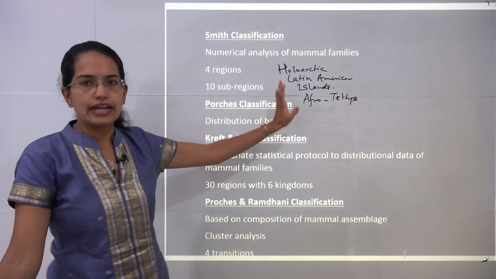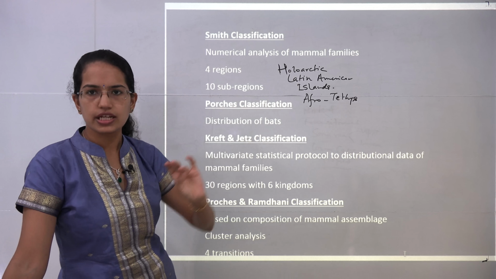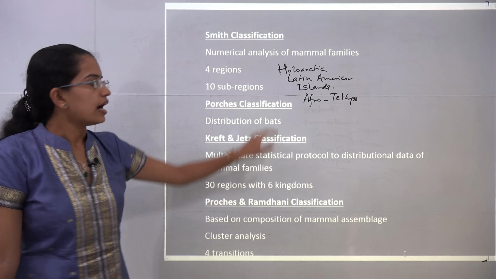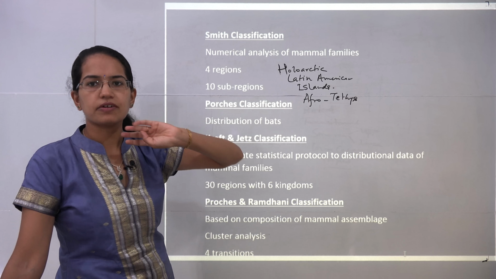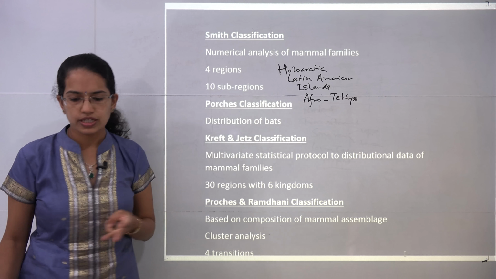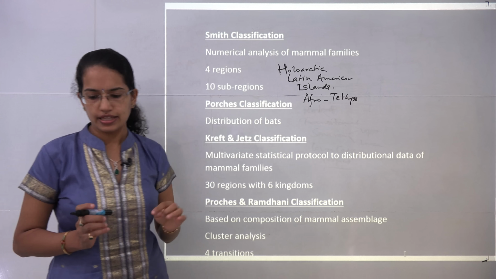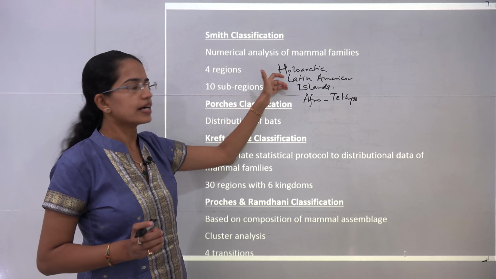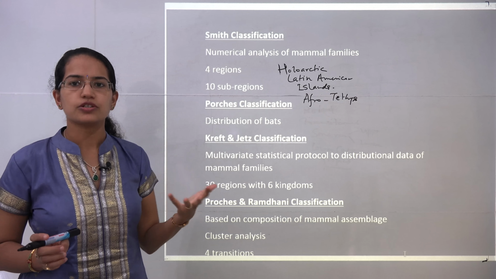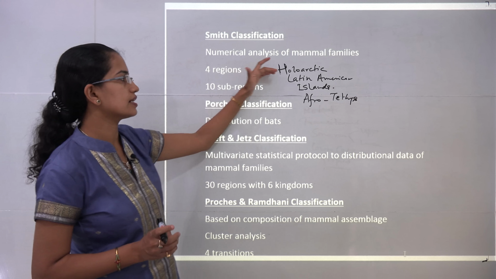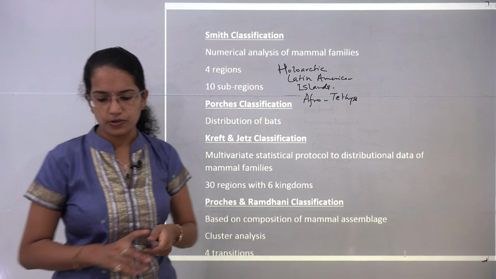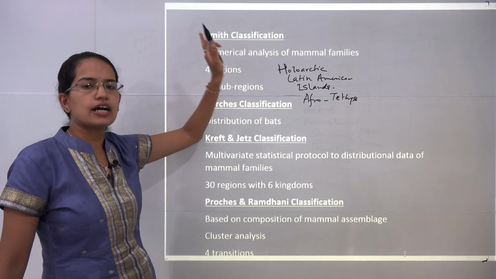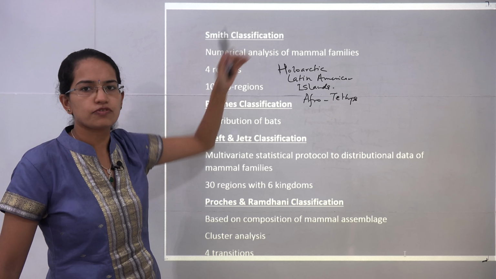Now under island areas, he gave the Australian islands, the Madagascar island and the West Indian islands. Under Afro-Tethys, he gave again 3 regions. These were the Mediterranean, Ethiopian and the Asian or the surrounding areas of Himalayas. Under Latin America, he talked about the Neotropical and the Argentina region, and under the Holoarctic, he talked about the Nearctic and the Palearctic, Nearctic forming the North America and Palearctic forming the northern parts of Eurasia.